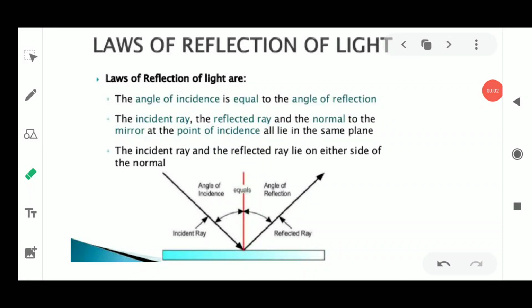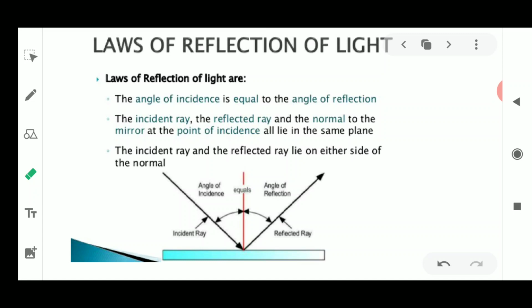Hello students, I am here with another video from the chapter Light, Reflection and Refraction. Yesterday we started this topic, in which I discussed the meaning of the word light, and then we discussed the terms related to the properties of light, that it travels in a straight line, and that it shows the properties of reflection and refraction.